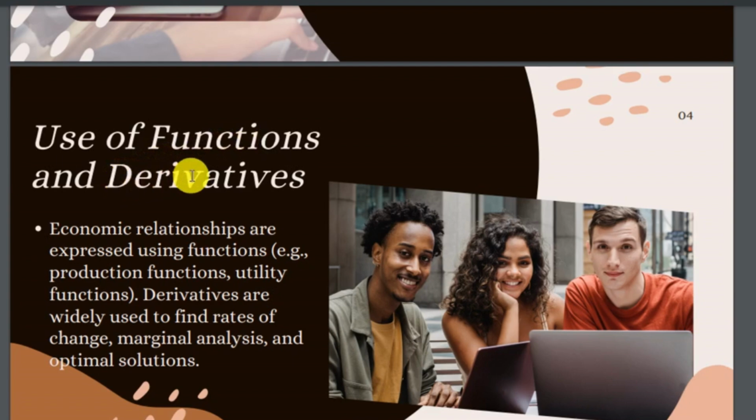Derivatives are used for change within a time period, such as marginal analysis and optimal solutions.